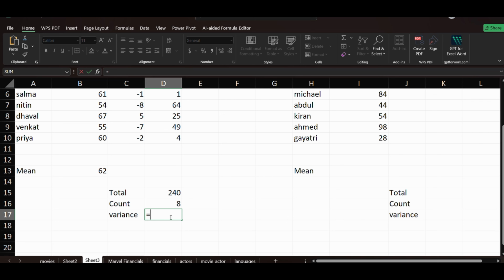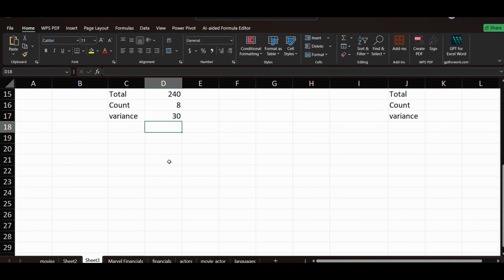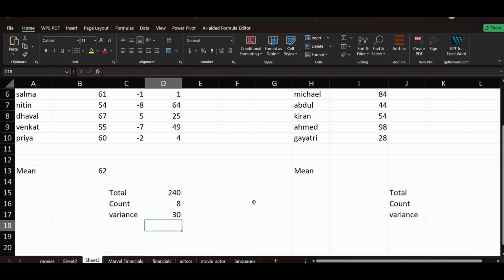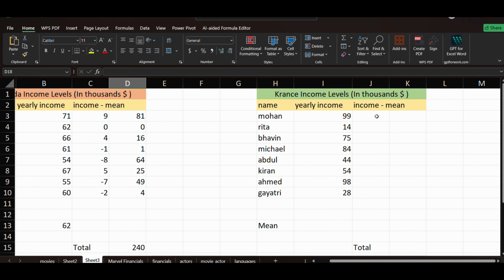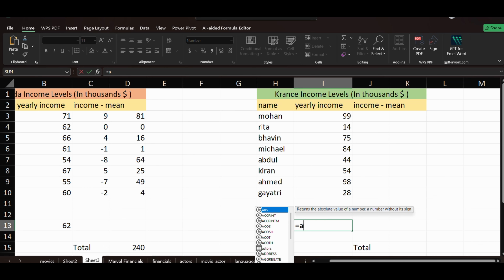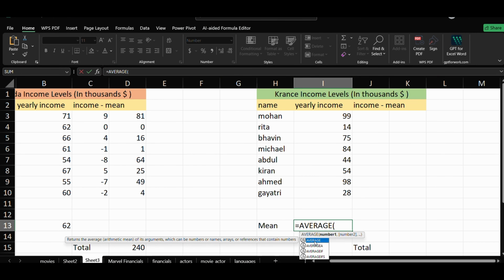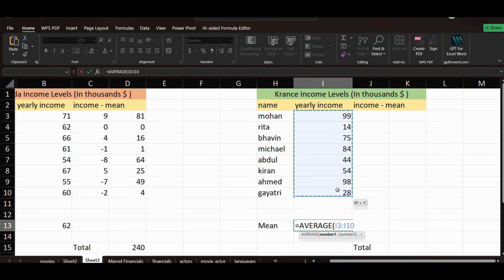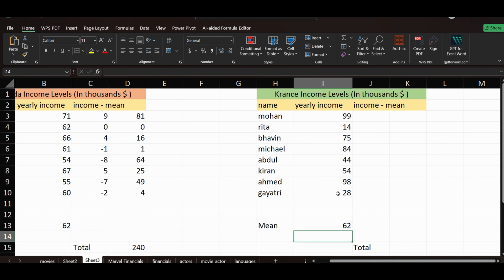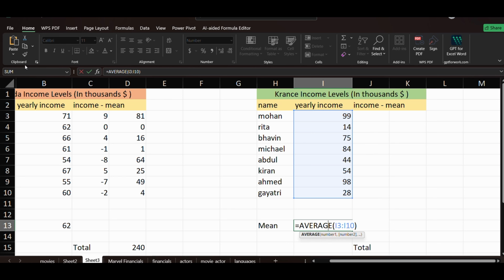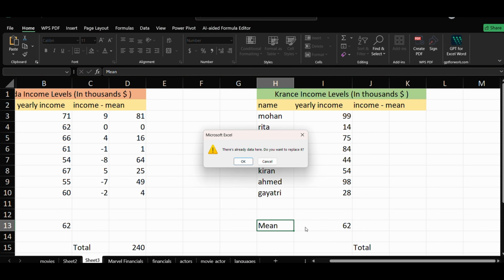Now, if you want the variance, you can divide total by count. So you can see the variance is 30, right? Now, can you find those things here? For that, you can find the first average, equals average of this value, 62. Now I have to put some name here in this group.